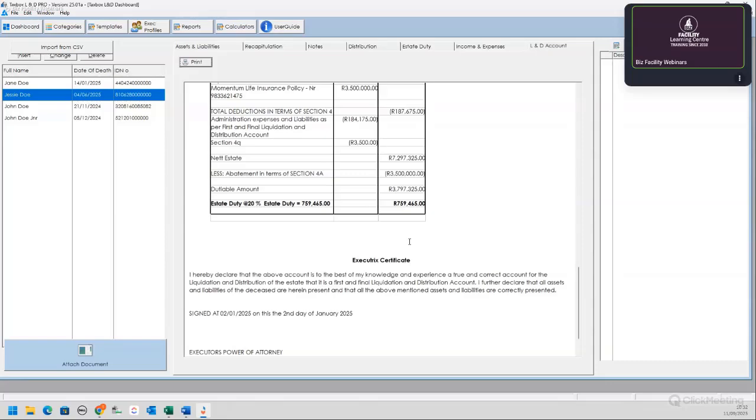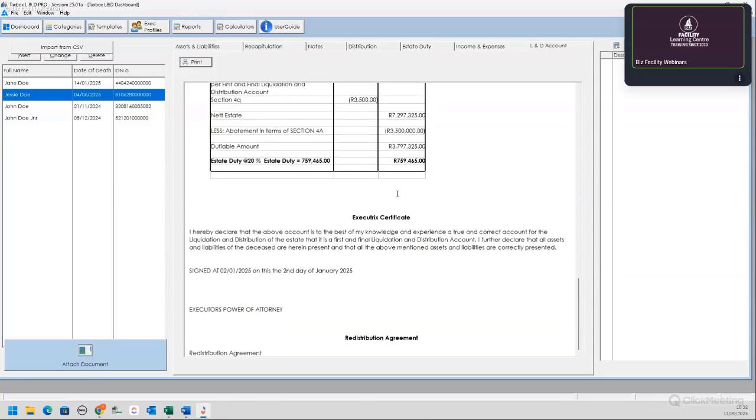The system actually allows for that. And then here is your executrix certificate. And then right at the bottom, redistribution agreement. This is the note that we made that we wanted to highlight or put in the L&D account because we ticked that box, right? So it will show there.